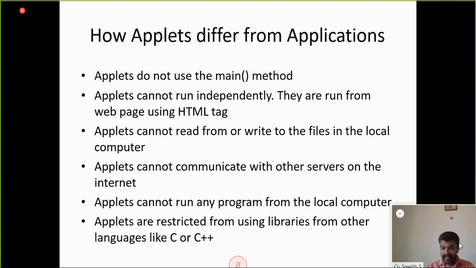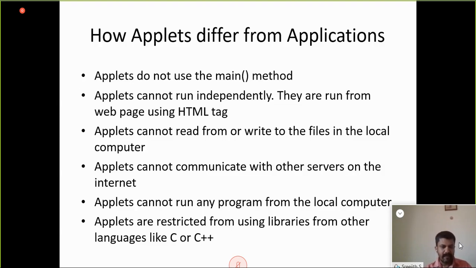Applets cannot run any program from the local computer. Then applets are restricted from using libraries from other languages like C or C++. Maybe you are aware, one of the features of Java is that it has an option of wrapping a library through an interface called Java Native Interface, using which there is a provision for accessing libraries from other languages like C or C++.